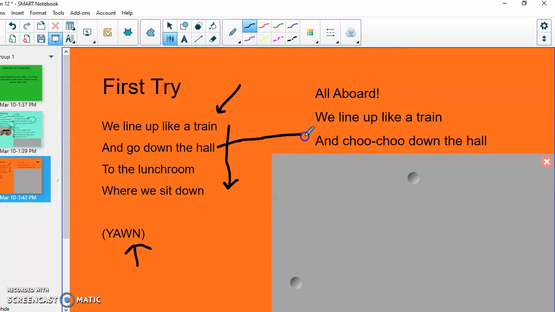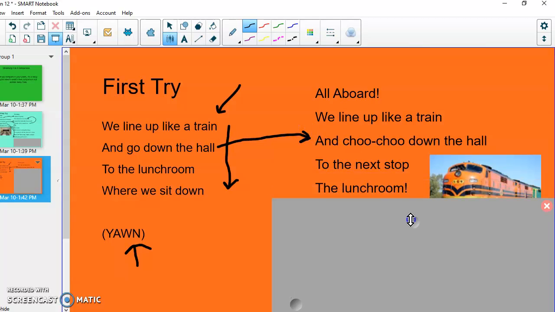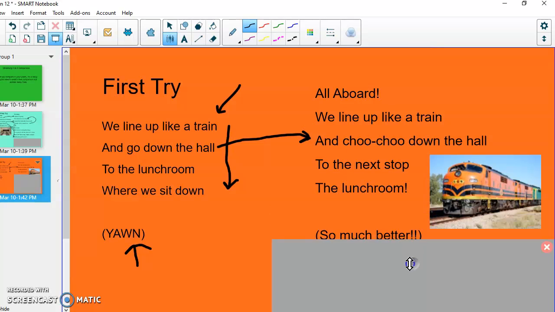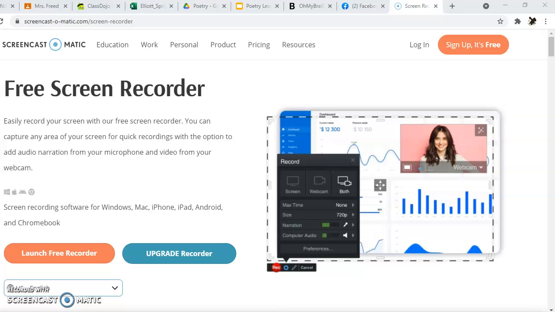Notice, instead of just we go down the hall, we choo-choo down the hall. To the next stop, the lunchroom. So much better. Guys, it's still short. It's still short, and that's okay, but we really expanded it and made it more poetic. So today, you're going to go try. Let's just show you again where you're going.